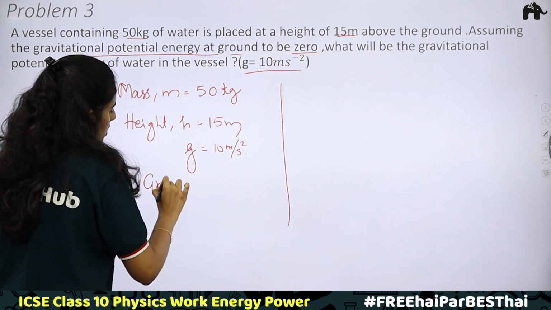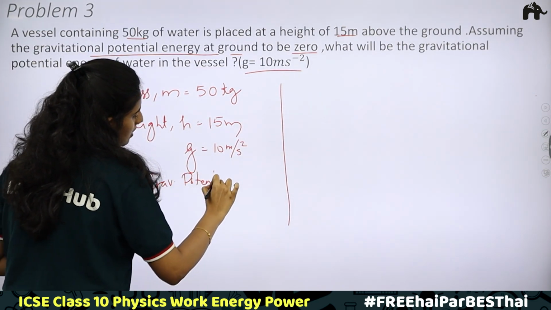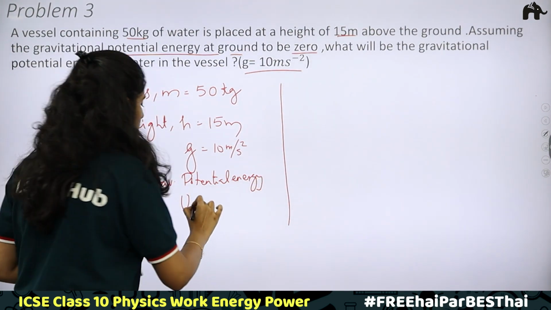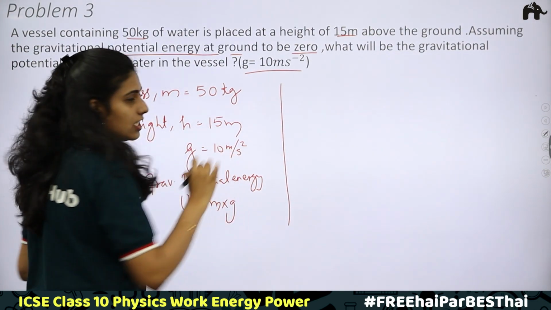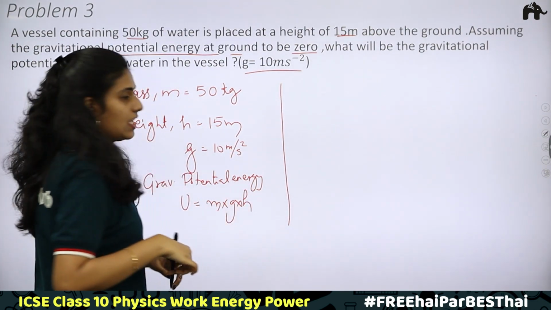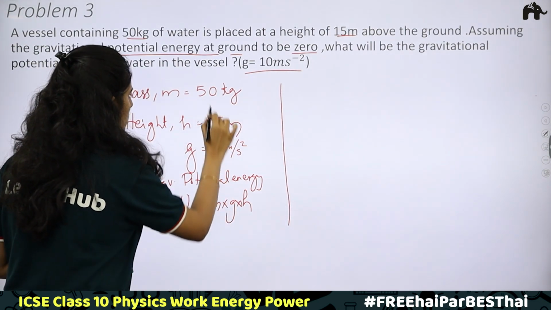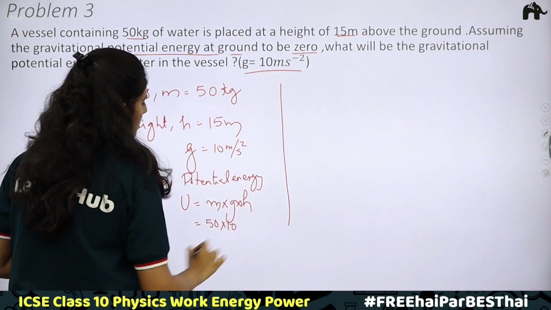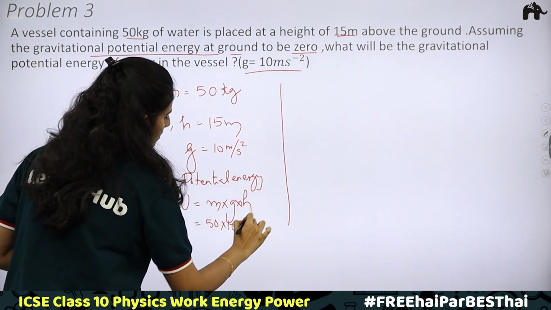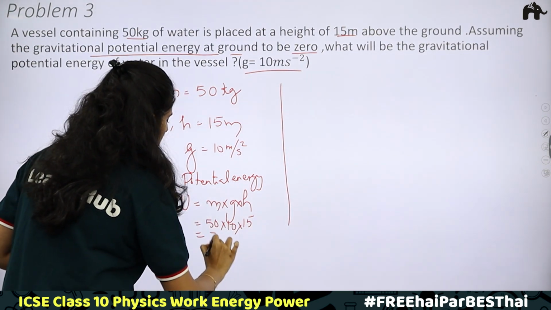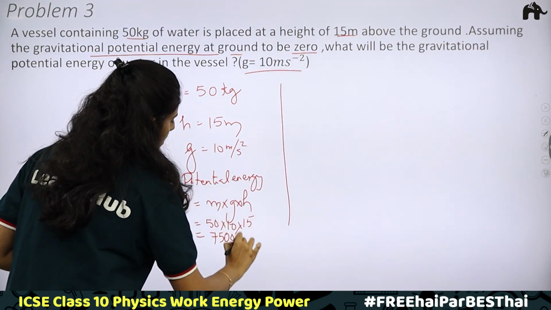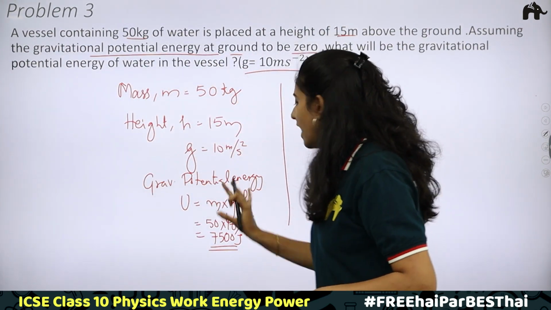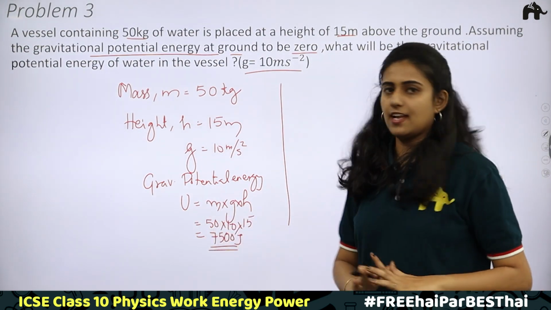What is gravitational potential energy? Gravitational potential energy represented by letter U is equal to mass into acceleration due to gravity into height, mgh. Put the values. What is m? m is 50, g is equal to 10, h is equal to 15. 15 into 5 is 75, then 2 zeros. So 7500 joules is your final answer. You just need to put the values and calculate, and you will get the final answer.